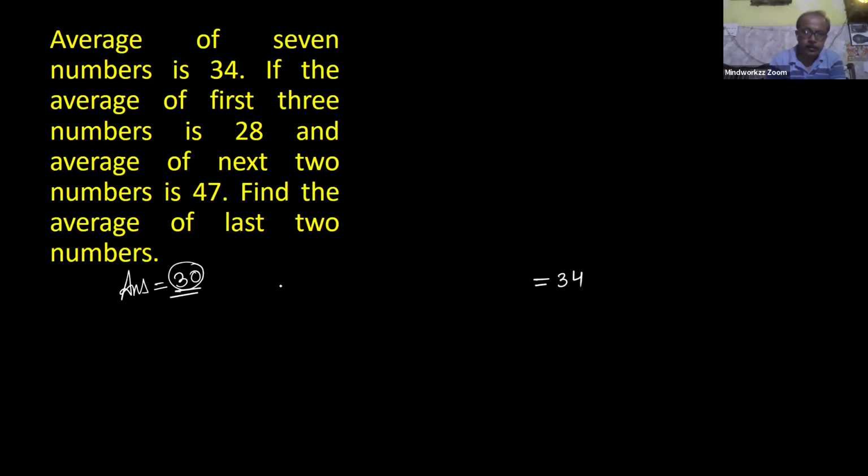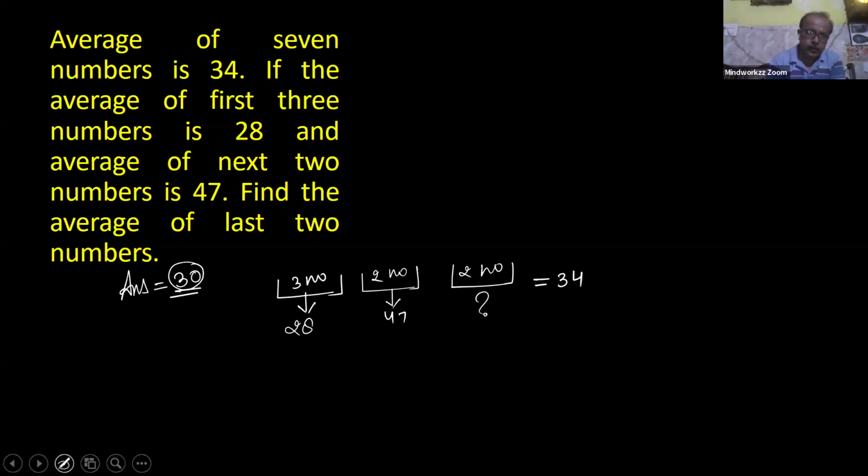Then, for the first 3 numbers, your average is 28. For the next 2 numbers, your average is 47. And for the last 2 numbers, the average is required. So through the basic approach, 34 is the average for all 7 numbers.